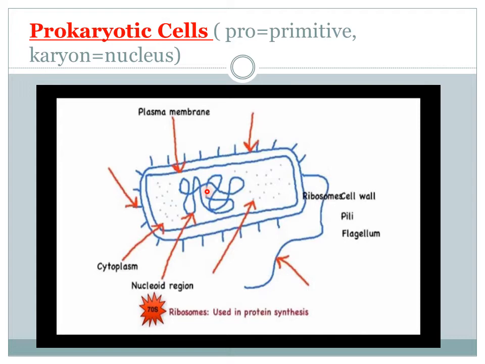Various types of bacteria are examples of prokaryotic cells. In your book, it is written that bacteria and blue-green algae are prokaryotic cells. But blue-green algae is nothing but cyanobacteria, one type of bacteria only. Many of the unicellular organisms have this type of prokaryotic cell.